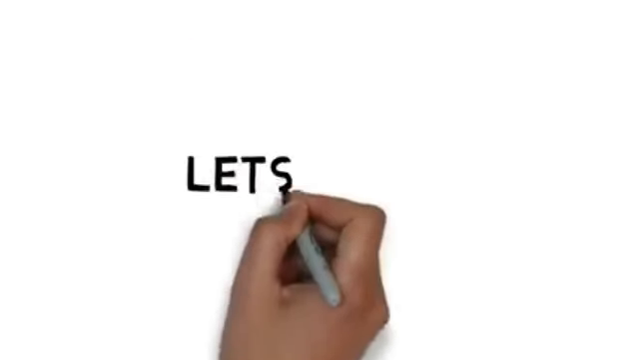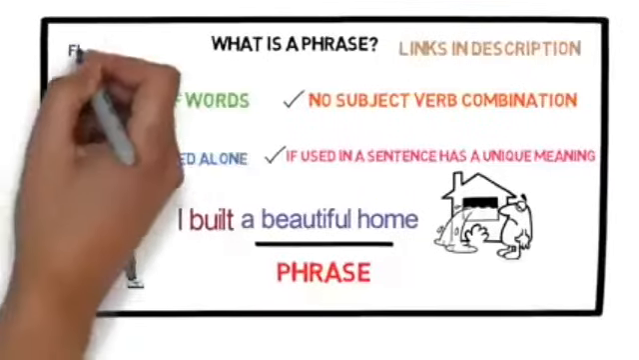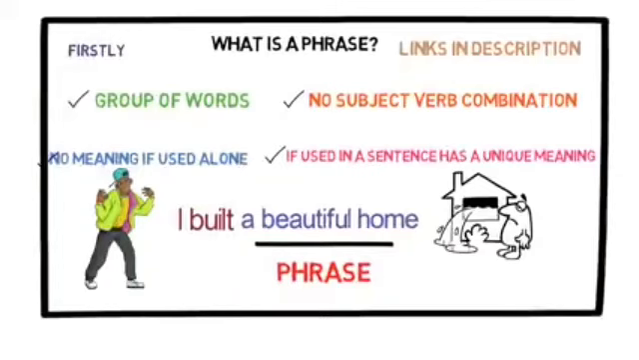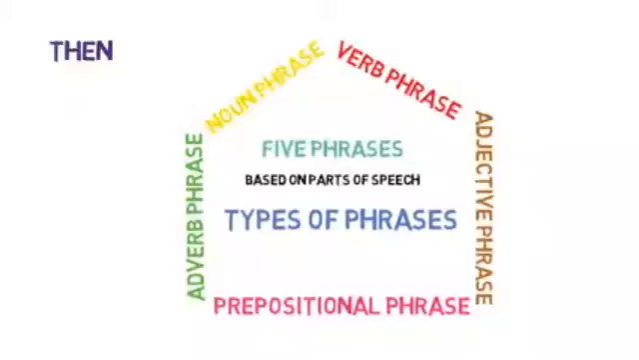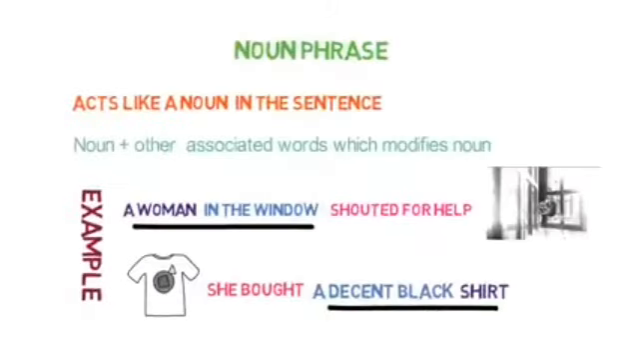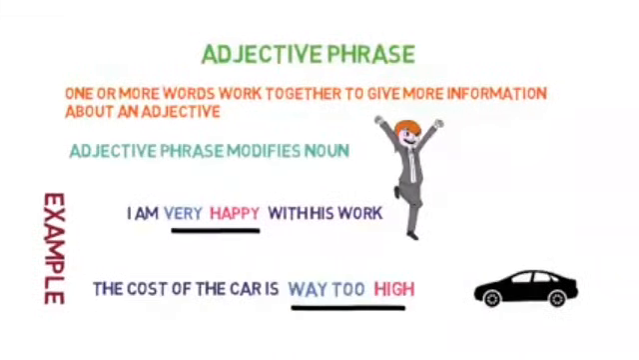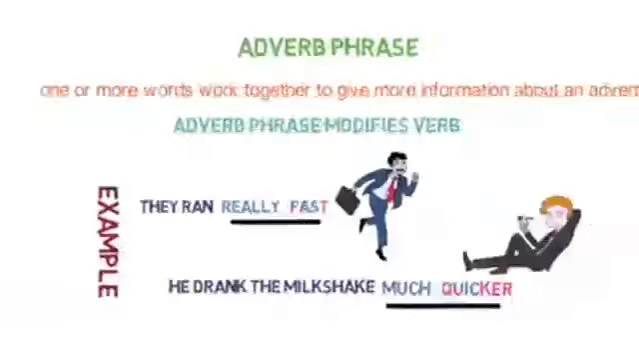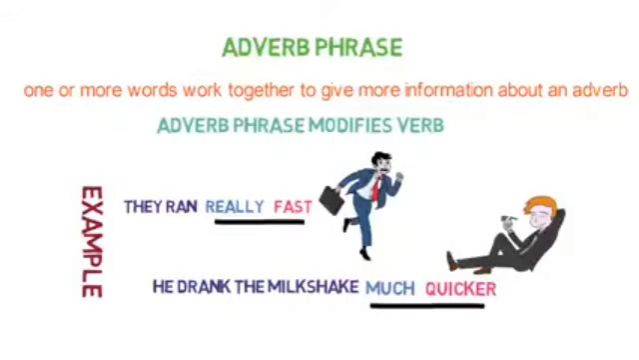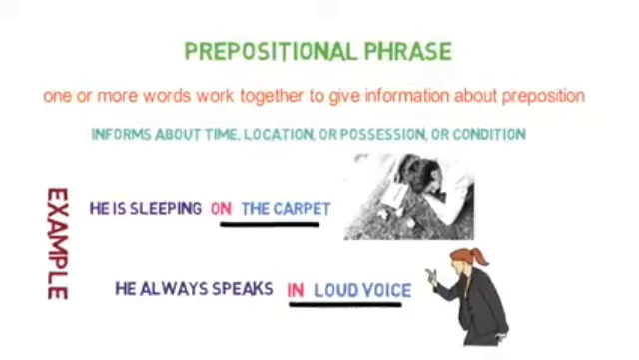So one by one I have discussed all. Let's make a recap of what we have come to know about phrases. First of all, we came to know what a phrase is: a group of words, no subject-verb combination. Then we came to know the types of phrases. Noun phrases act like a noun in a sentence. Verb phrases act like a verb. Adjective phrases act like an adjective. Adverb phrases act like an adverb. And last but not the least, the prepositional phrase acts like a preposition in a sentence.